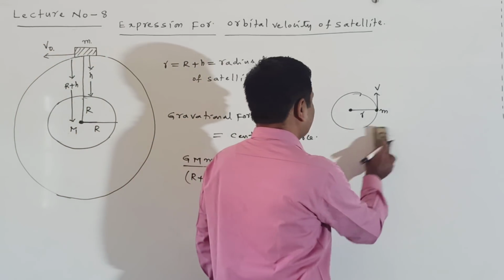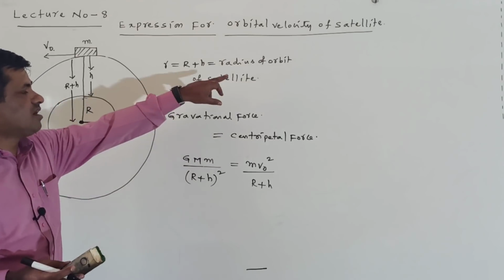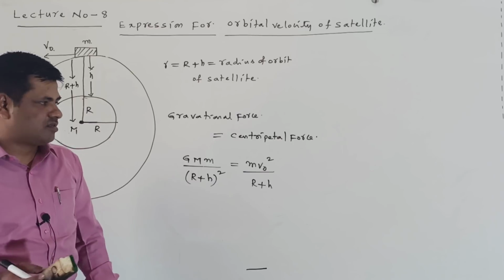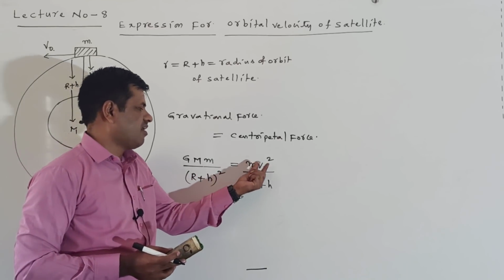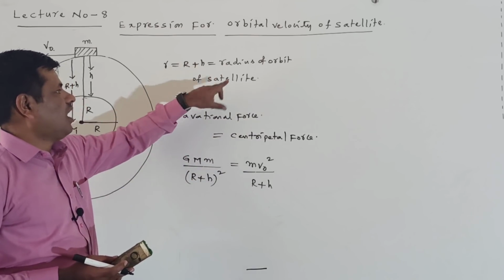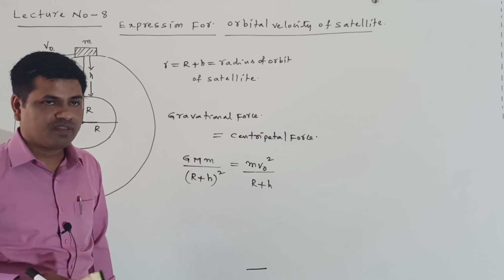Now the satellite is revolving around the earth. The radius of the orbit of the satellite is R plus h, so the centripetal force can be written as mv naught square by R plus h. That is the reason we write R plus h. Why write v naught?